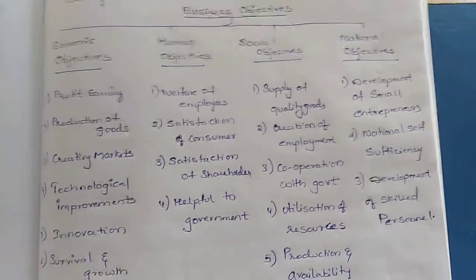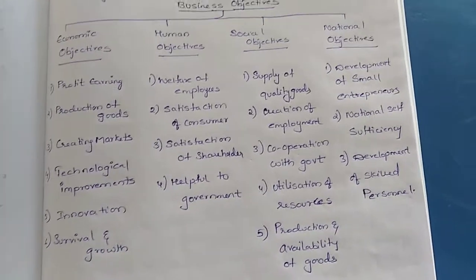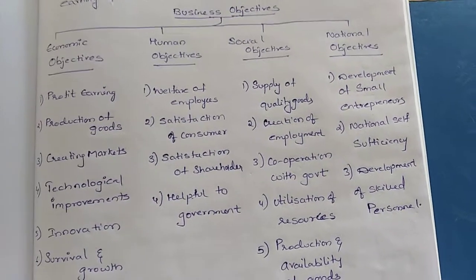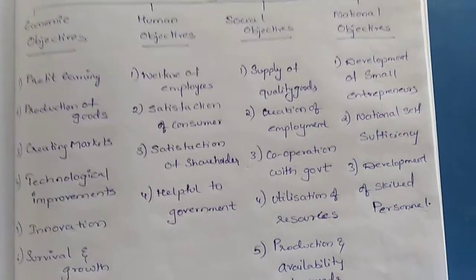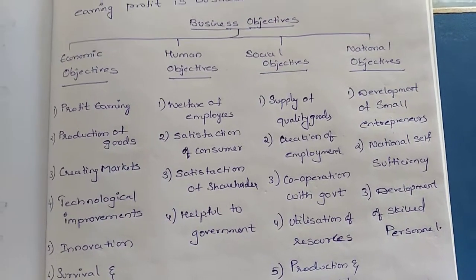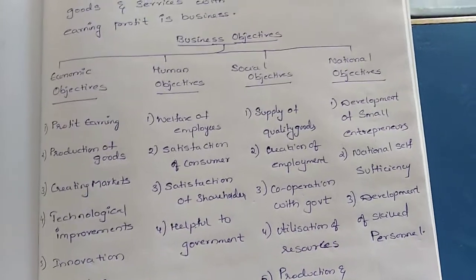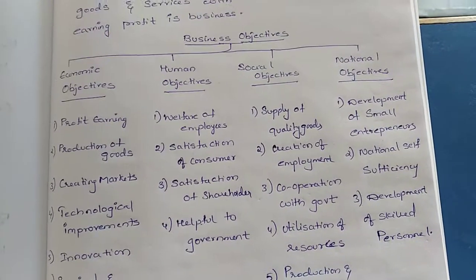Next, creation of employment. How can the businessman create employment? He has to expand the business and give more job opportunities to the unemployed persons. In that way he can create employment. If he is getting profits, he has to expand the business. After expanding the business, what happens?